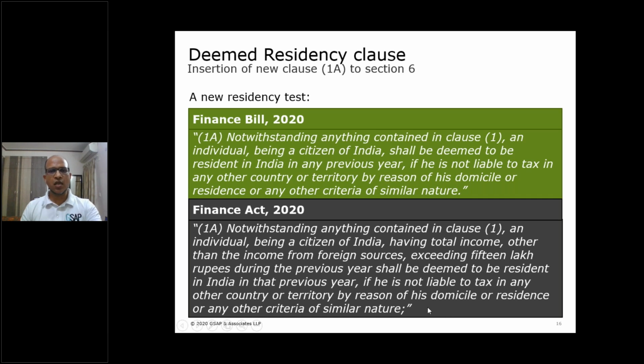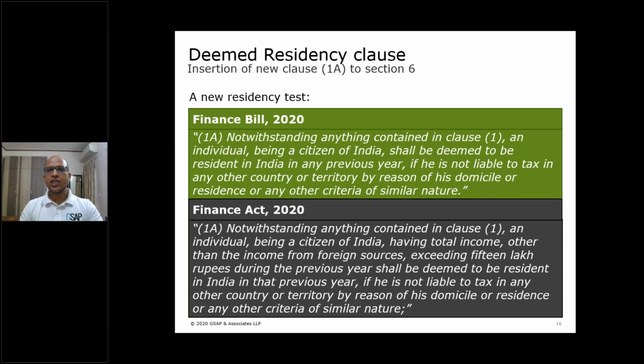So this condition is the same as was prescribed in the budget, but they have lowered it down and introduced the income threshold as well. So a citizen of India will become a resident of India if he has India-sourced income of 15 lakh and he is not liable to tax in any other country. So this 1A is very interesting, friends.